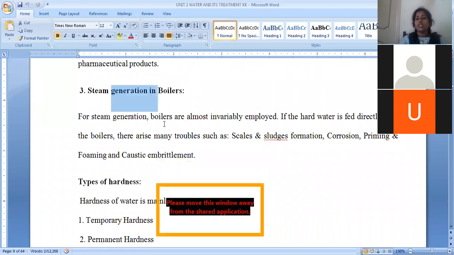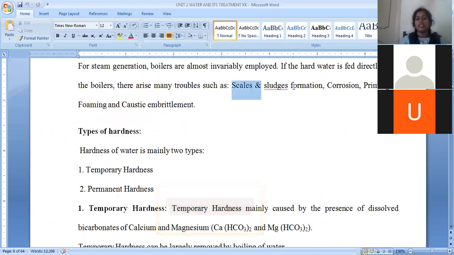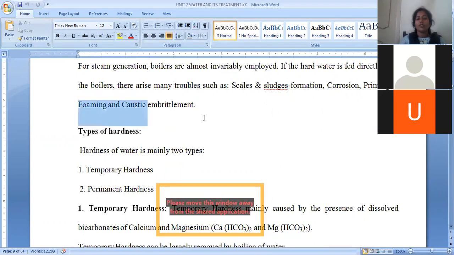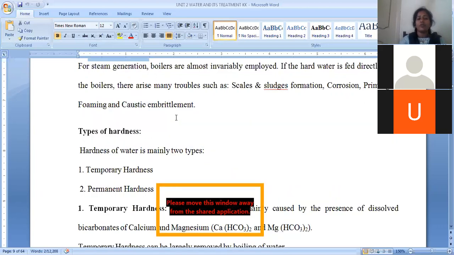During steam generation, hardness is a major problem. The main purpose of water in industry is the generation of steam, which is why we can consider water an industrial material. During steam generation, when water contains hardness, many troubles are generated. Scales and sludges form in the boiler, and corrosion also occurs. Priming and foaming are also possible, and another problem is caustic embrittlement. These are the major problems that arise due to hardness in boiler feed water.